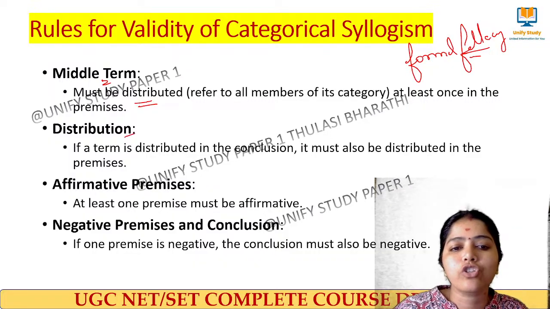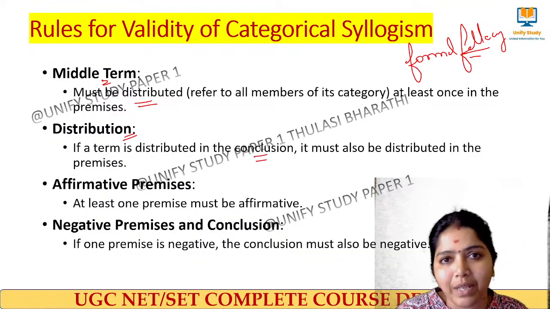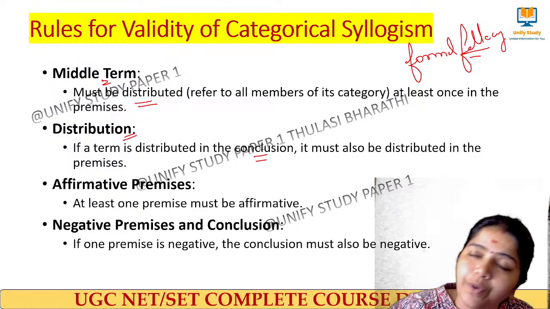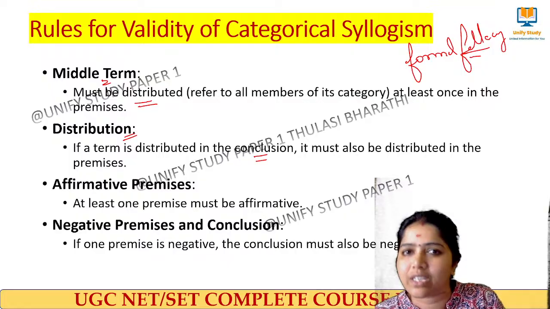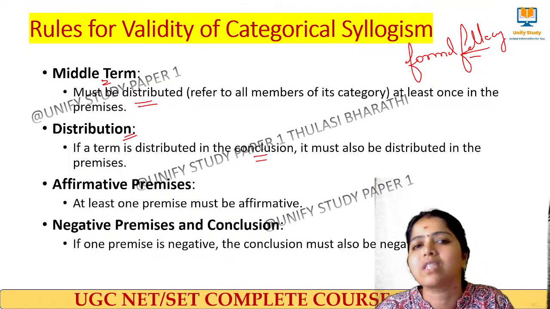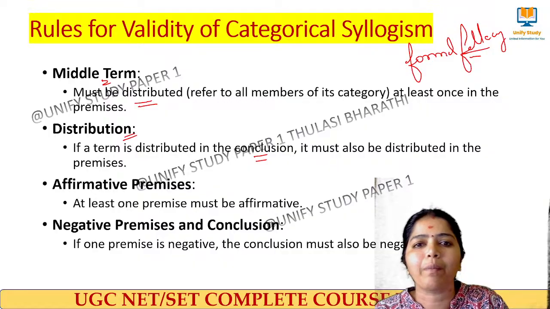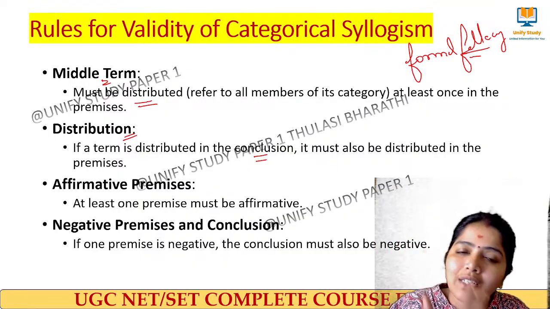And next we say distribution. Distribution means that if a term is distributed in the conclusion, it should also be distributed in the premises, or else we say it is an illicit major or an illicit minor. Which term is distributed here? Either the major term or the minor term. That should be distributed in the respective premise, and that we call distribution.